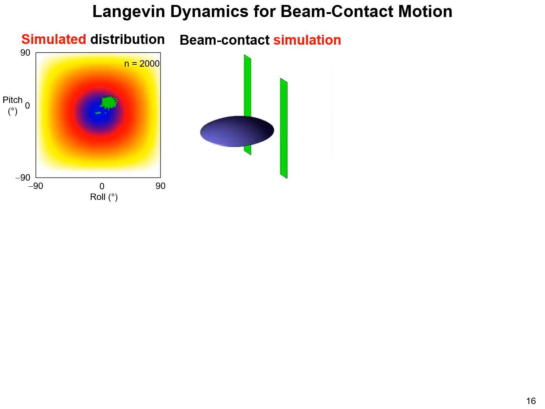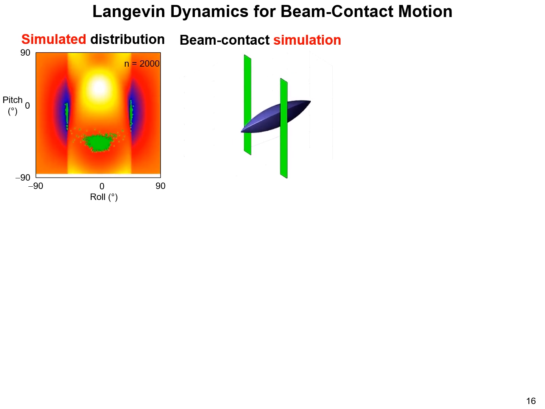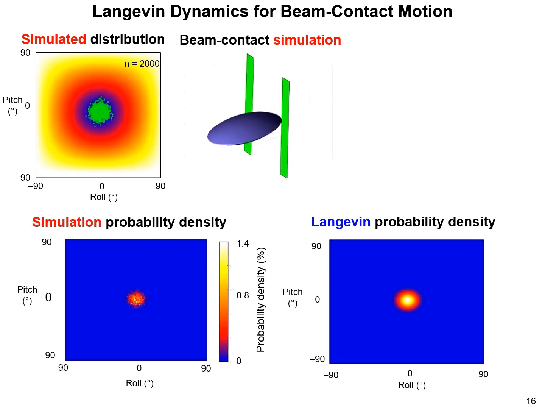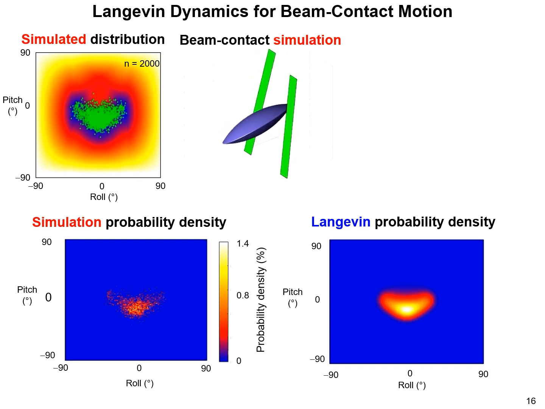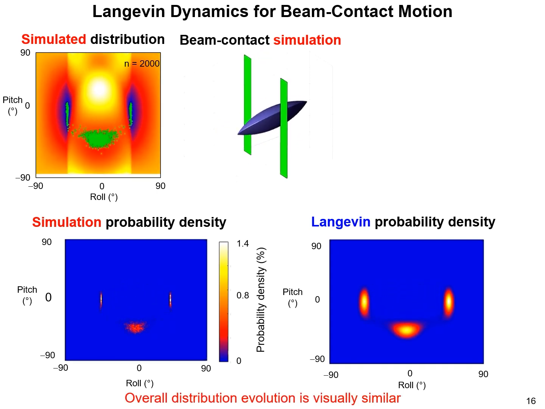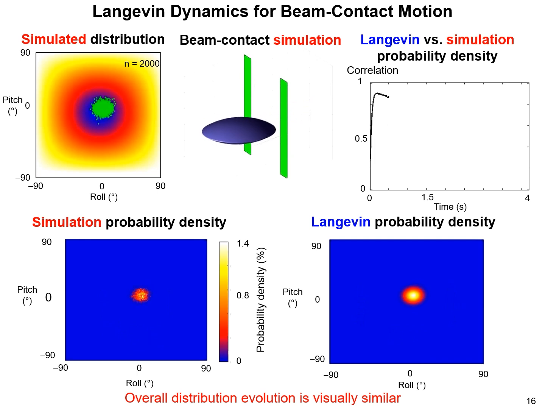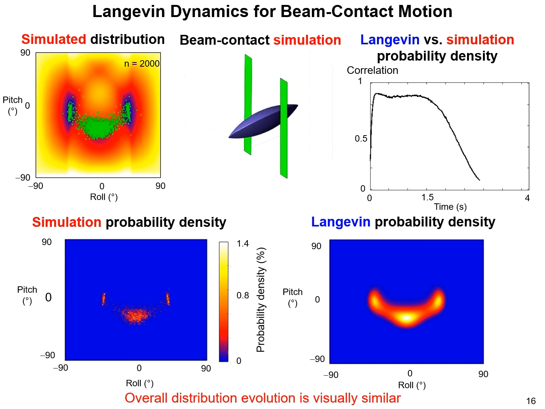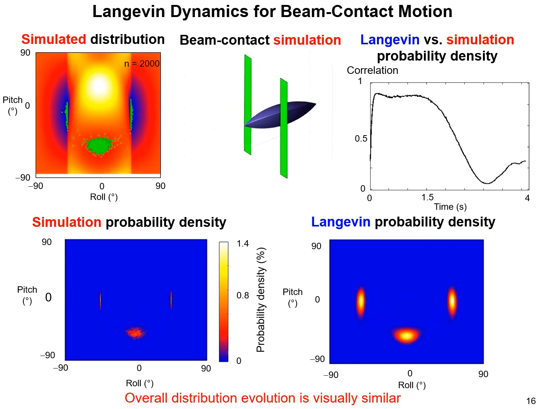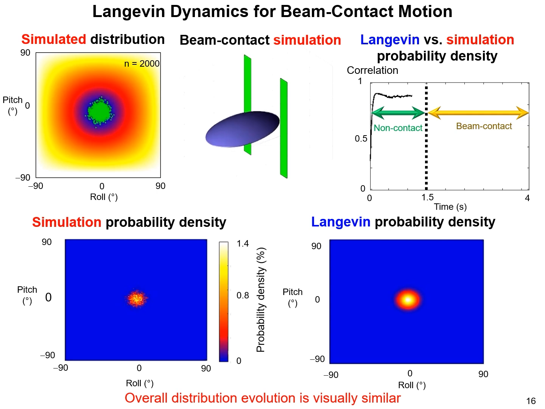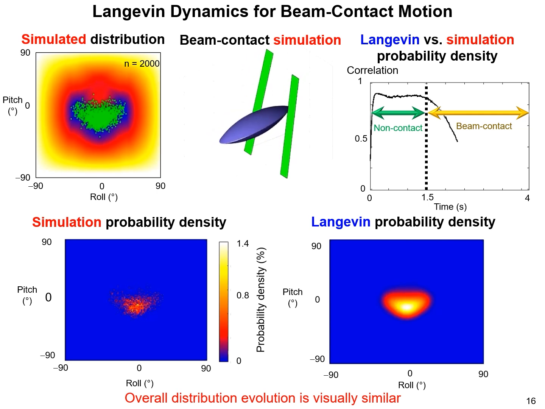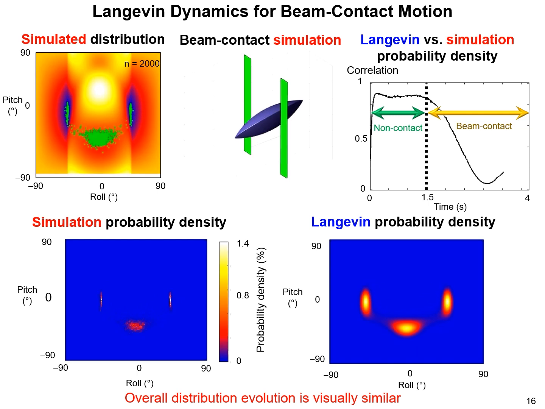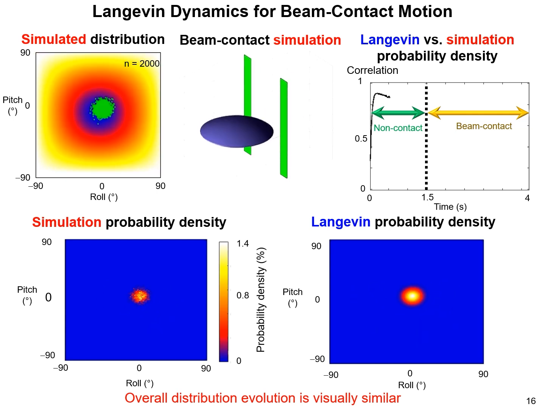Then, we simulated the robot's motion on an evolving landscape, allowing free forward movement and dynamic beam interaction. We fitted Langevin parameters to the simulation probability density. Both the Langevin and the simulated distributions evolve similarly overall. If we take a closer look at the quantitative match, we realize that their correlation remains high in the non-contact region and drops when contact occurs. This indicates that a single fixed set of Langevin parameters is insufficient for accurately capturing both non-contact and contact scenarios.